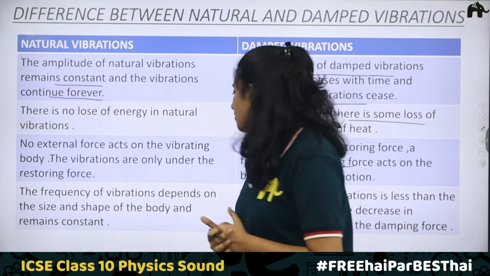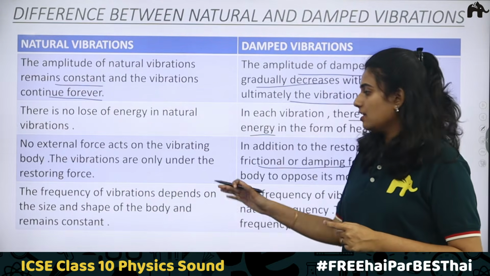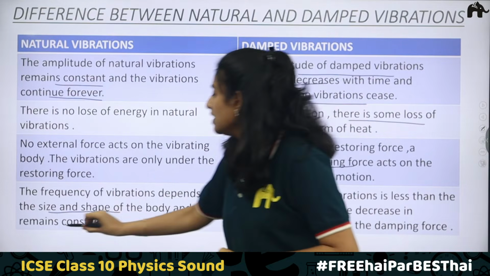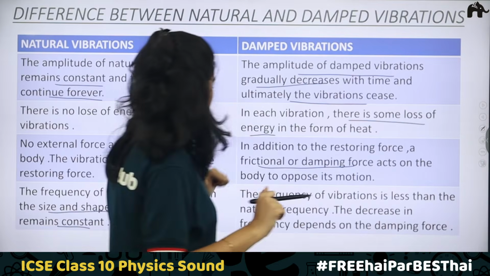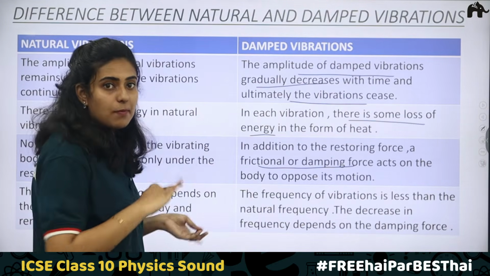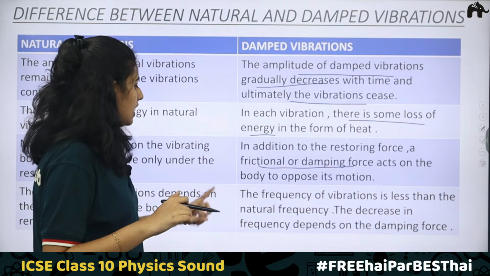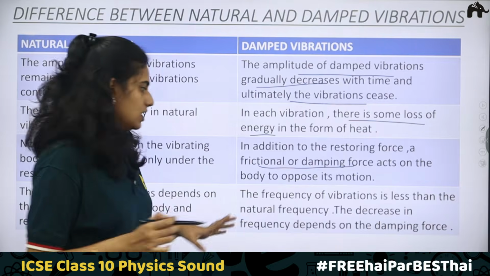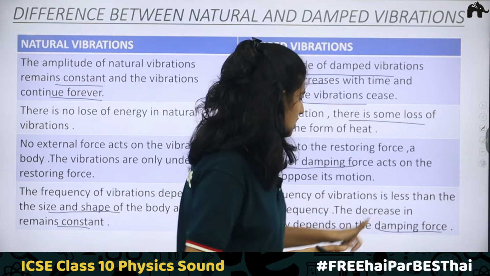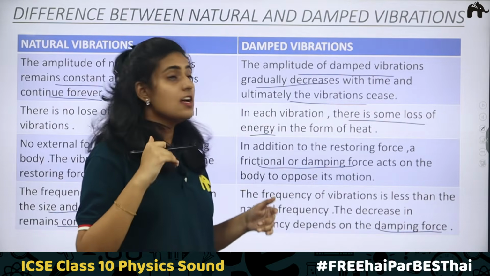Next, the frequency of vibrations depends on the size and shape of the body and remains constant. Here it only depends on the size and shape of the body, and it will always remain constant. Here, what is the case? The frequency of vibration is less than the natural frequency. It decreases, and the frequency depends on the damping force, the frictional force. Due to this reason, it has a smaller value compared to the natural frequency.